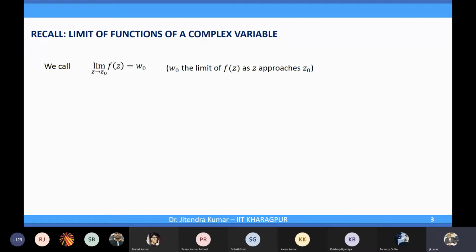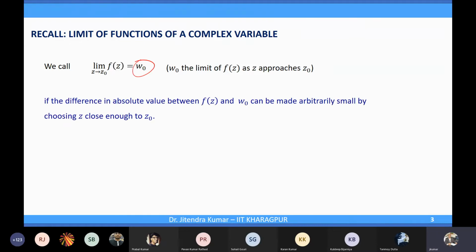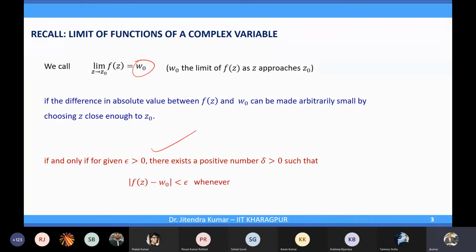If f(z), as z approaches z naught, has the limit w naught, then the difference between f(z) and w naught can be made arbitrarily small by choosing z close to z naught. That was the idea. And then in the delta epsilon definition, we got the idea that the absolute value of this difference is less than epsilon whenever z is from this delta neighborhood.